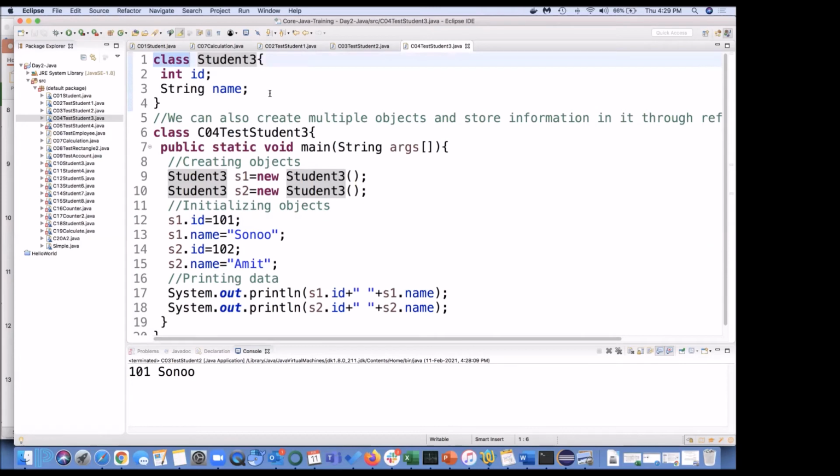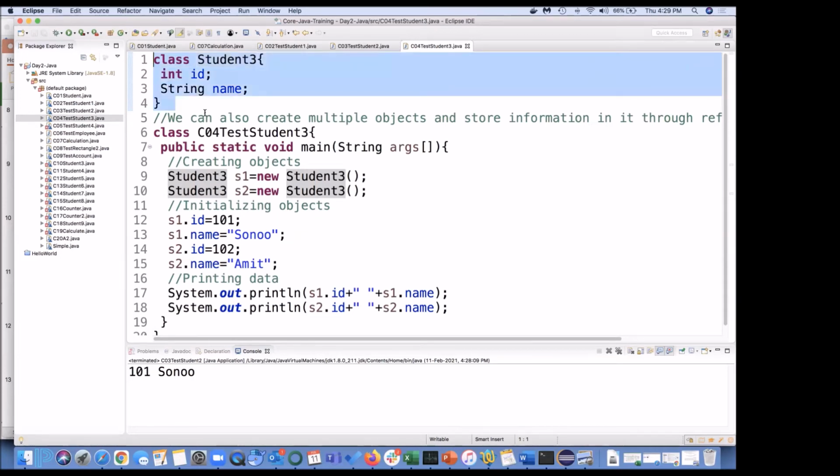Can I have two classes in one Java file? Yes, we are seeing this. Okay. Can this class be outside the Java file? Yes, we can see other classes in the same package. You can have a class and you can refer to it. So no need to create this student class every time, because it has already been created. Just for example's sake, I'm creating student 3, student 4 here,